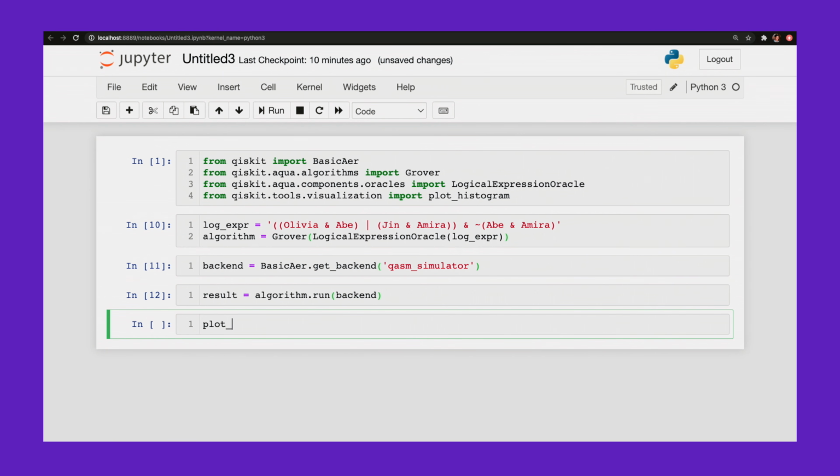All right, let's plot our results. The measurement results. Possible party combinations. Bar labels is true.